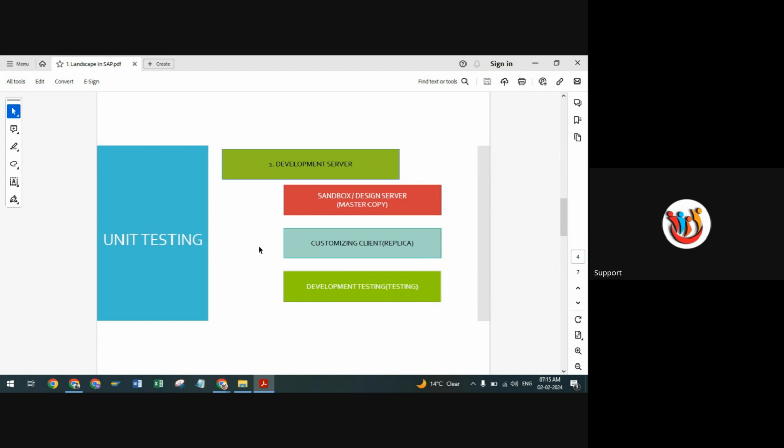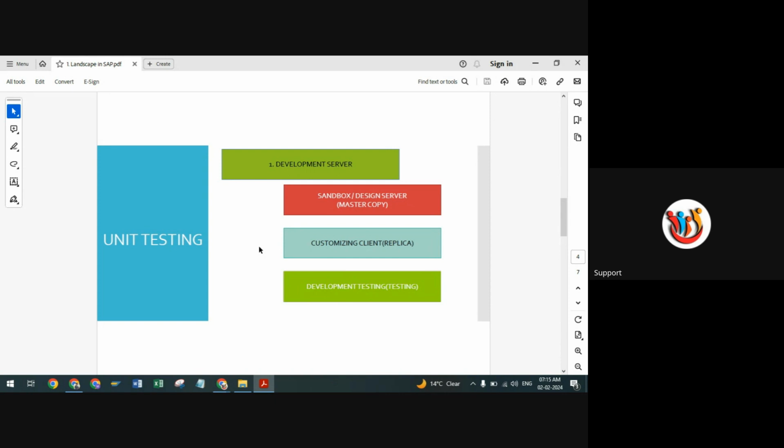Different modules are there, correct? Like SD, PP, QM. Whatever changes they are going to do in their specific module are going to be tested under the development server only. That is called unit testing.